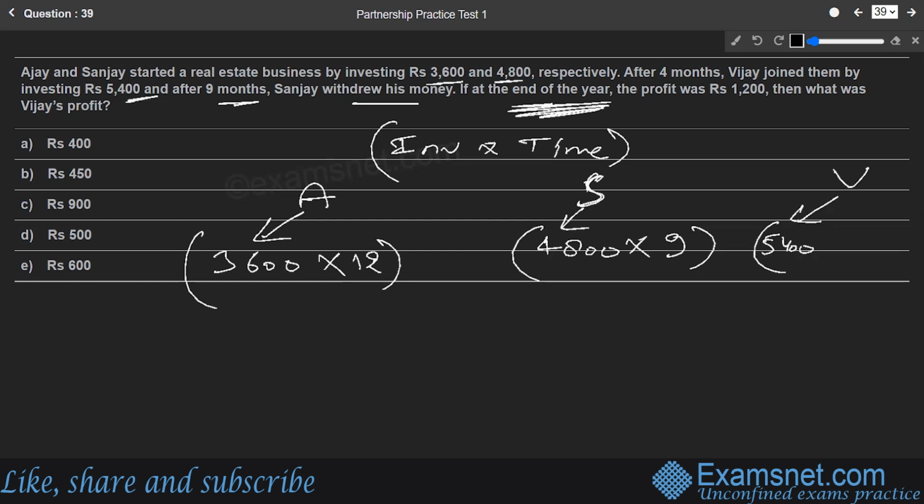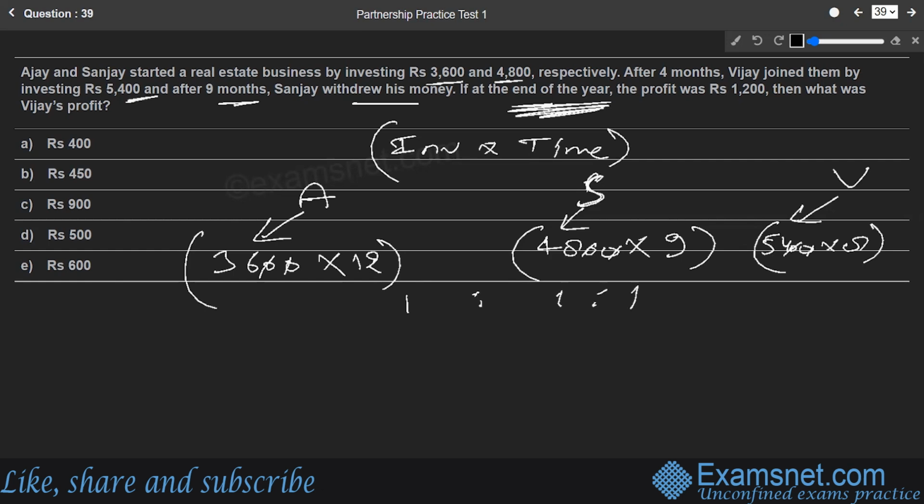Okay. So Vijay's money was in the business for 8 months only. So this was the investment ratio. If we simplify this further, we can cut these double zeros altogether. If we do that and simplify, the ratio is coming out to be actually 1 is to 1 is to 1, so all these values are coming equal. So the ratio in which the profit is to be distributed is 1 is to 1 is to 1 only.